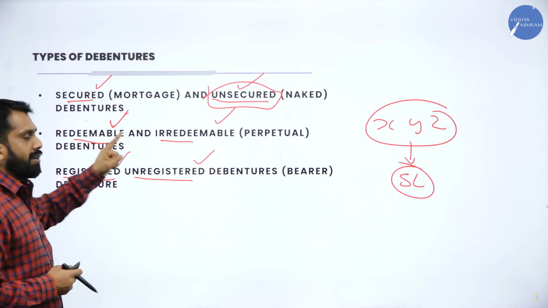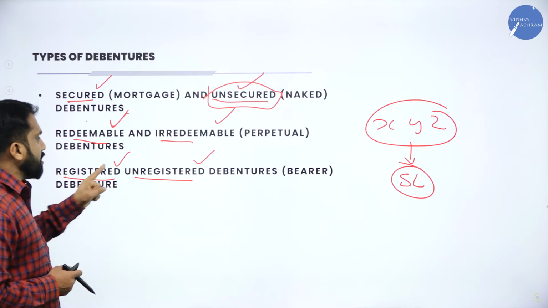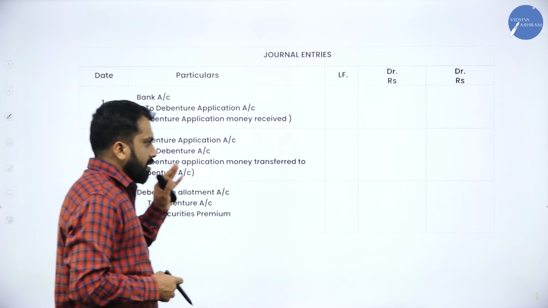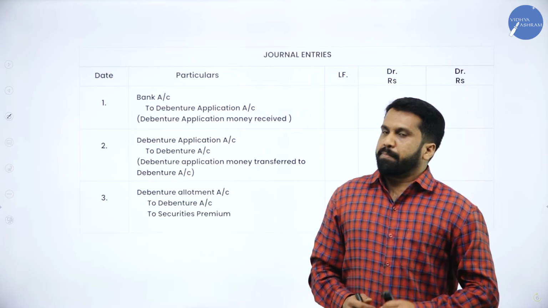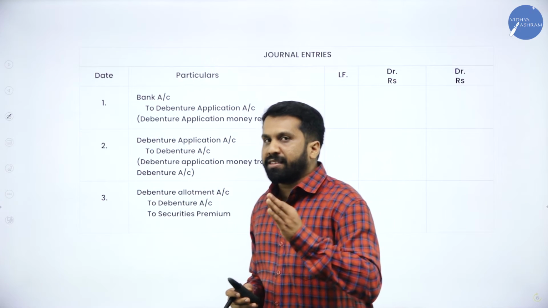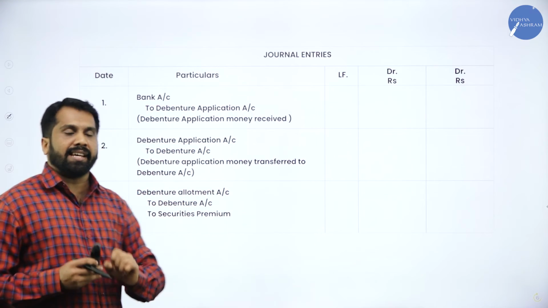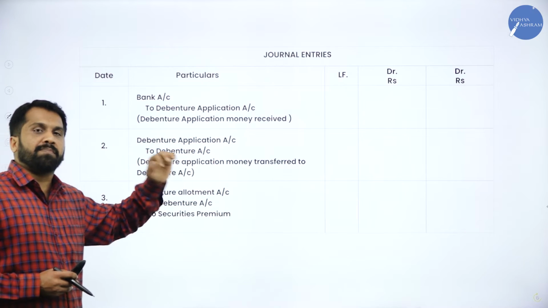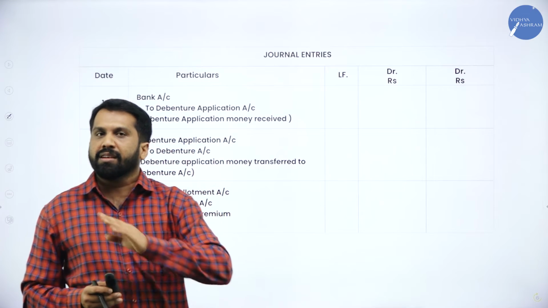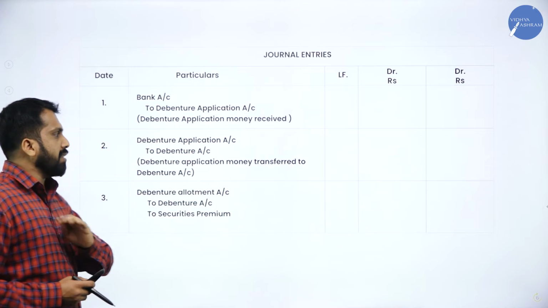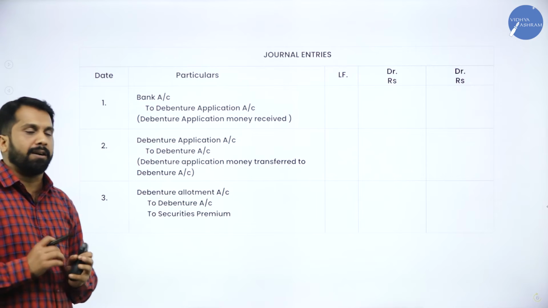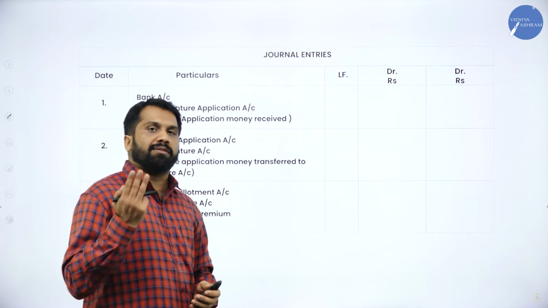What do you mean by redeemable and irredeemable? What are registered as well as unregistered debentures? Now, up to this is your theory part. Now onwards, these are your problems. The same thing we have already done in your issue of shares, like bank account debit to share application, to share capital, again allotment, first call, final call, 100% same, but instead of share capital we use the word debenture.